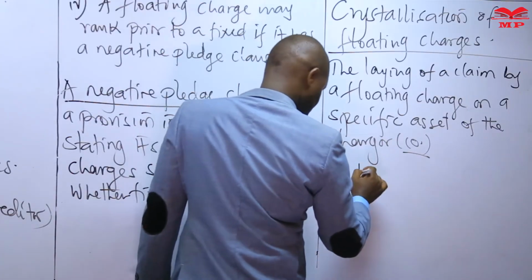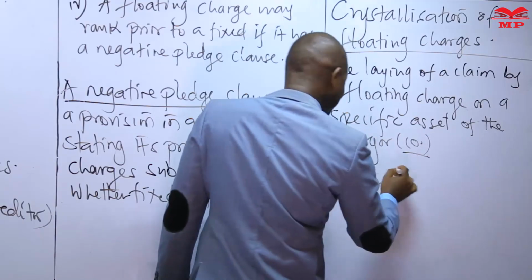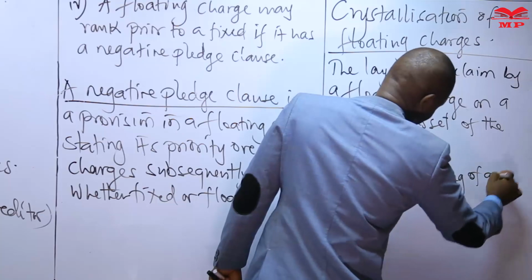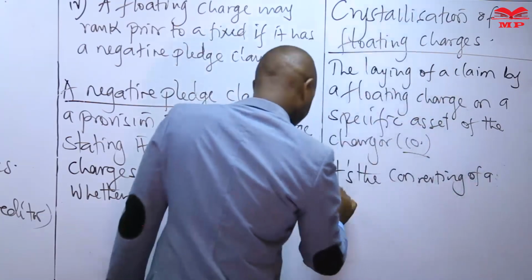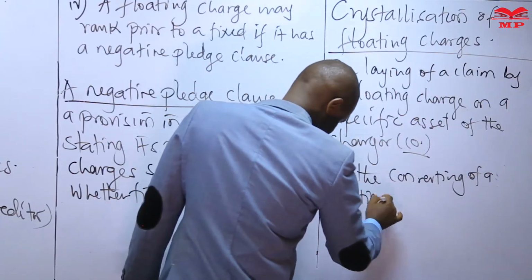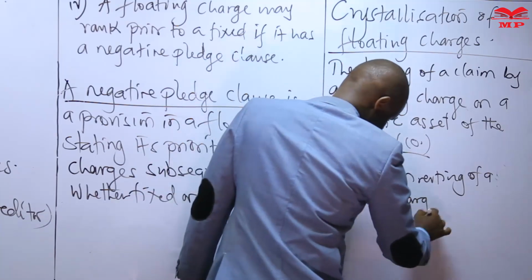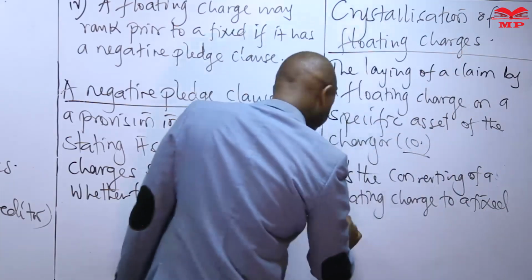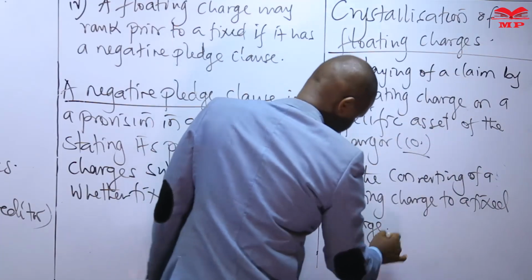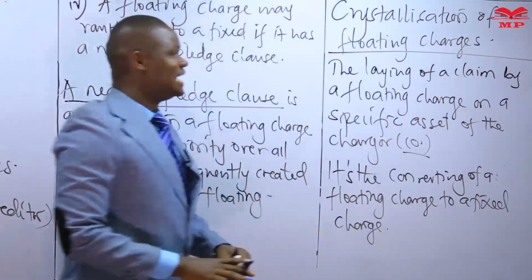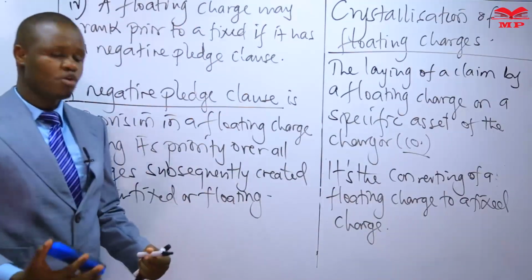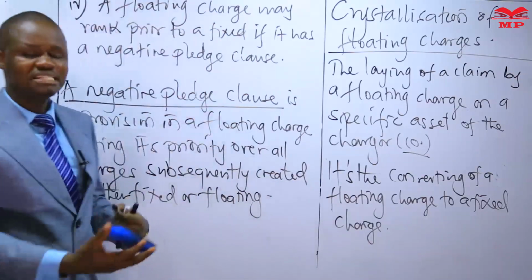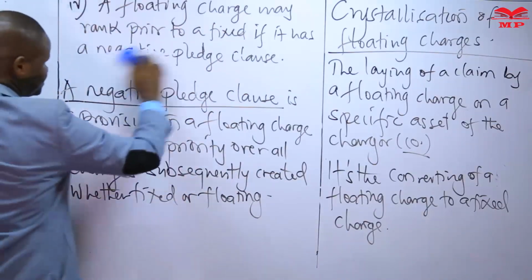It is the converting of a floating charge to a fixed charge. Now the question is, why is this crystallization happening? Why is a floating charge converting to become a fixed charge? Why is a floating charge hardening?